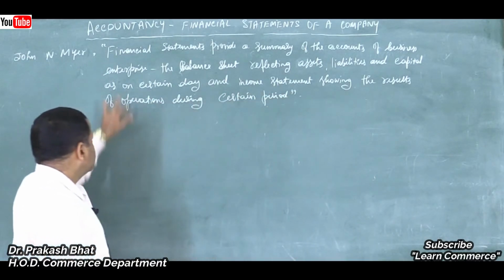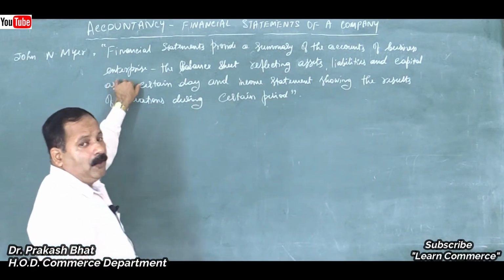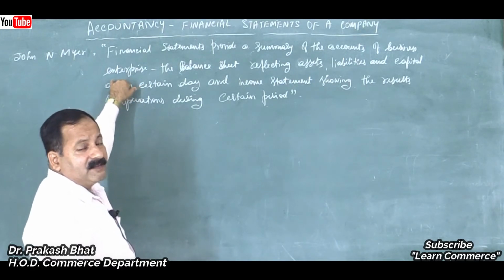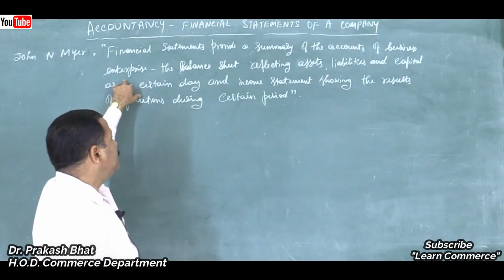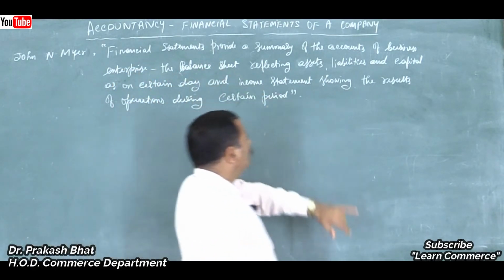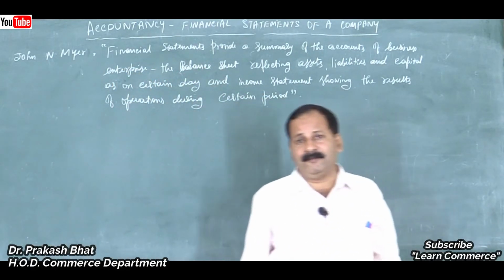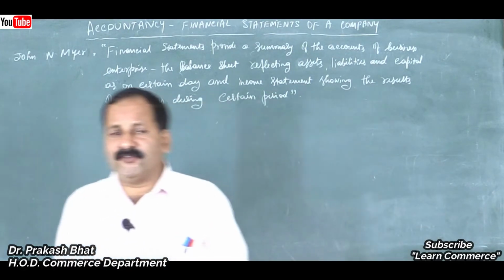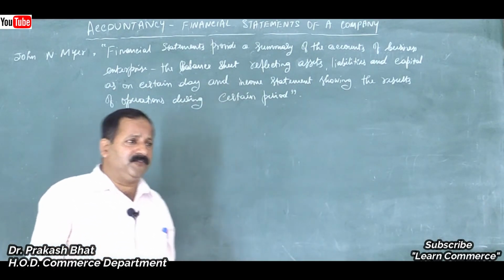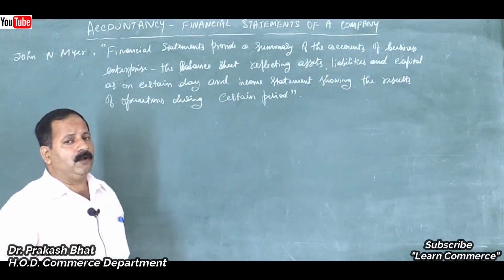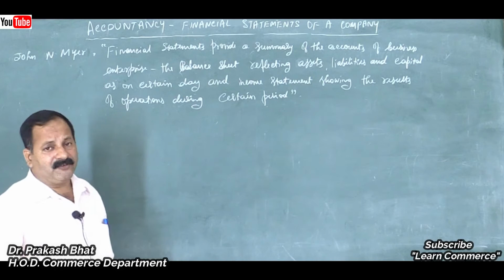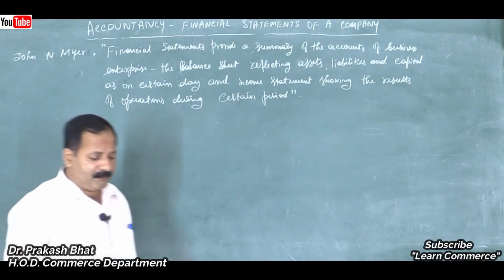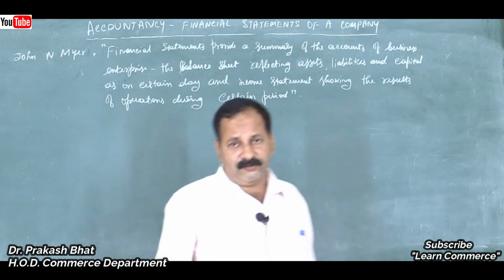So of what? Of a business enterprise, not a service entity, isn't it? Or a not for profit organization. No, it is a business enterprise. The balance sheet reflecting assets, liabilities and capital. So this is one of the financial statements. If they ask you in the examination, what are the final accounts of a joint stock company, then you have to write income statement or statement of profit and loss and balance sheet.